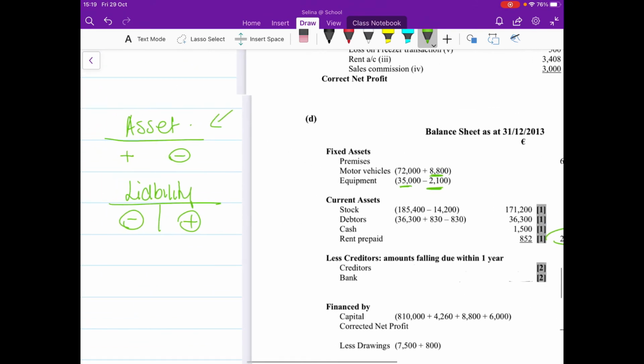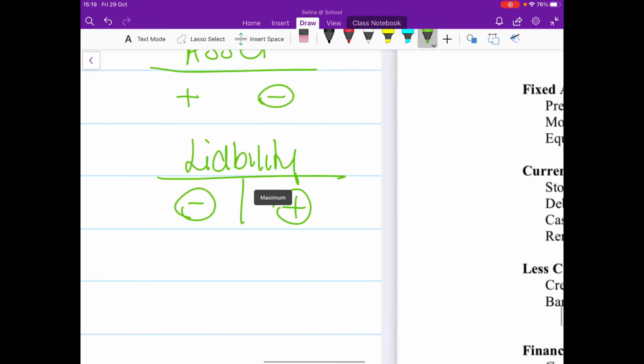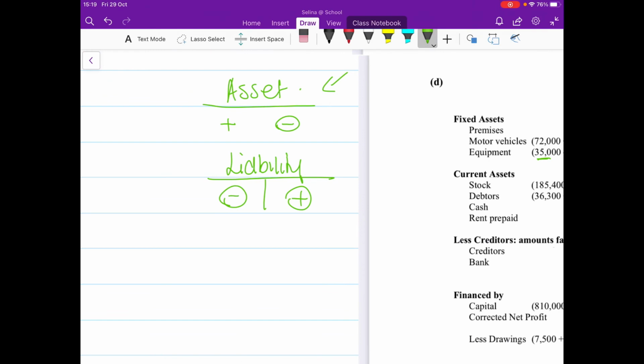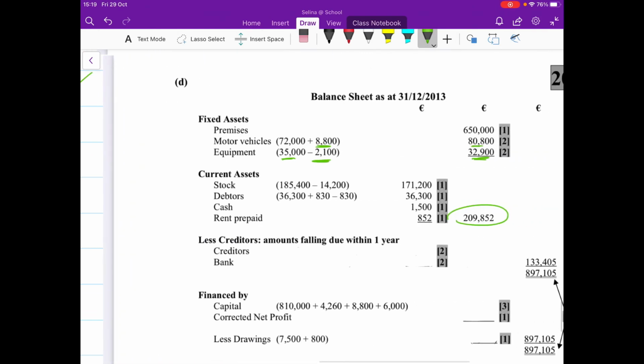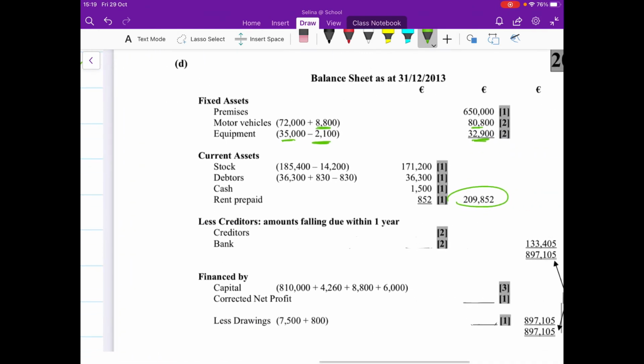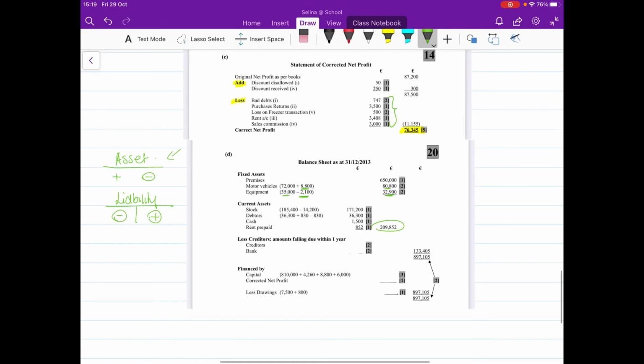Okay. Next, I'm going liability. So we're switching over to the liability rules now. We're going credit. If it was a credit, you need to add it on, and if it's a debit, you need to take it away. Okay. So creditors in my question worth €58,500. Did we have any adjustments to that? I'm sure we probably did.